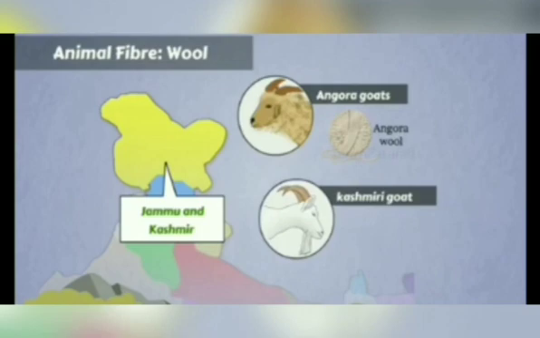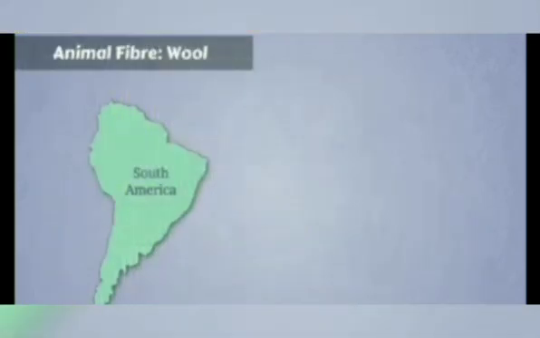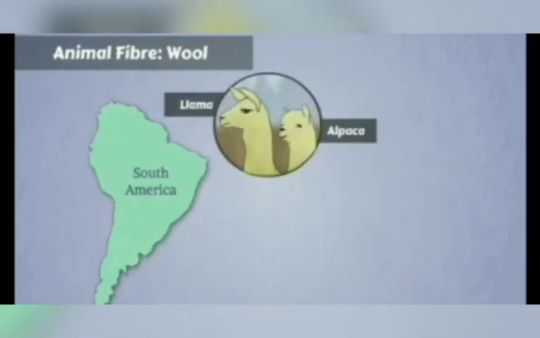Angora goats found in hilly regions like Jammu and Kashmir provide Angora wool. Wool is also obtained from the hair of goats. The underhair of Kashmiri goats is very soft. These are used to make fine shawls called Pashmina shawls. In South America, animals such as llama and alpaca provide wool.